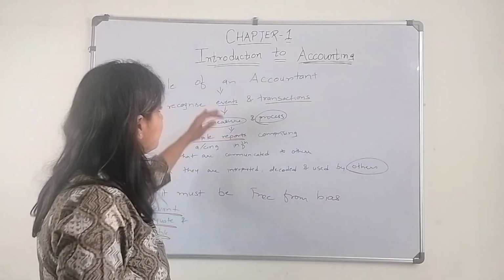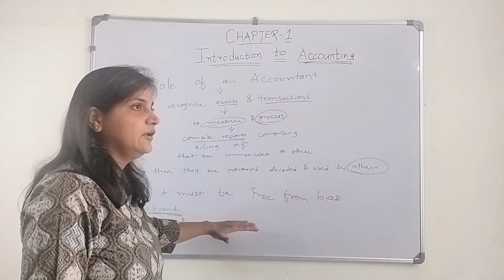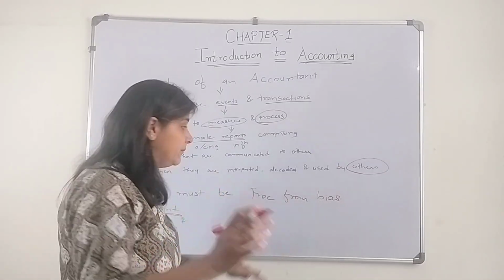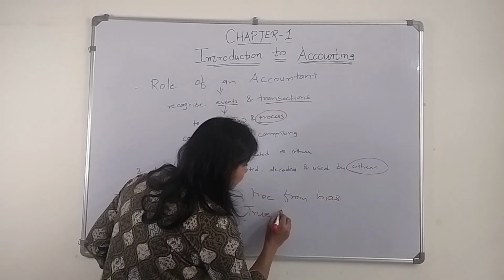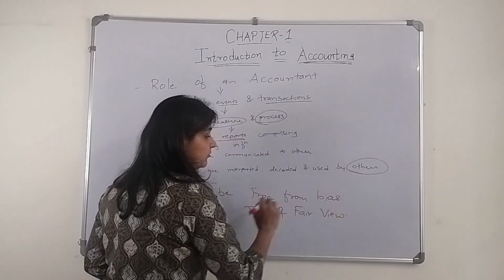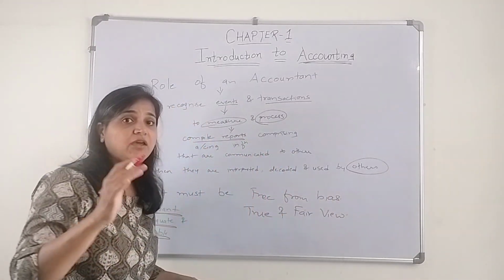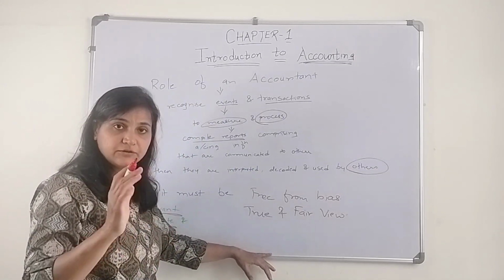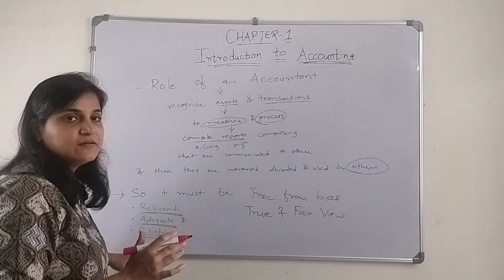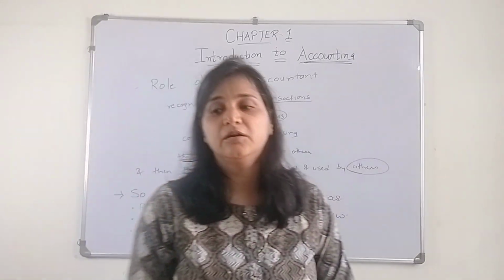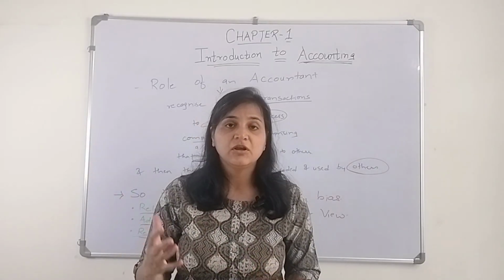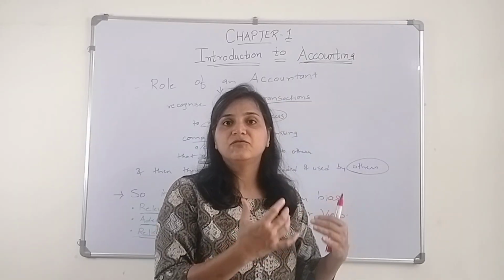Okay, so the role of the accountant is to prepare the accounting reports in such a way that they represent the true and fair view. This is very important. It should be free from bias. That means it should represent a true and fair view of the financial statements. So it must be relevant, adequate, and reliable. Okay. Now we will discuss the qualitative characteristics of accounting information. What characteristics must accounting information hold?